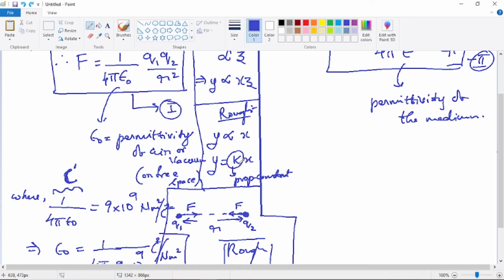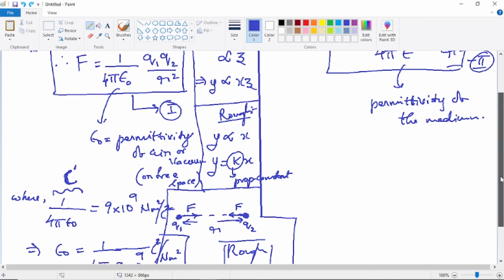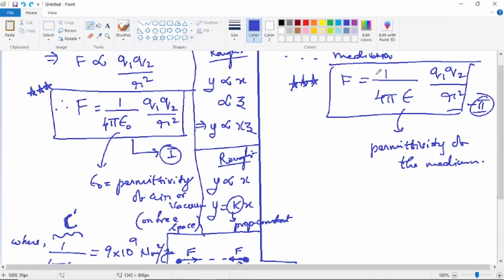So the proportionality constant is always independent of the variables. Even if the variables are changed, it will never change. If x is doubled, y gets doubled. If x is tripled, y gets tripled. But the constant always remains the same. Now considering this proportionality relation, F is proportional to q1 q2 by r square, or F is equal to 1 by 4 pi epsilon, which can be called c dash, into q1 q2 by r square.